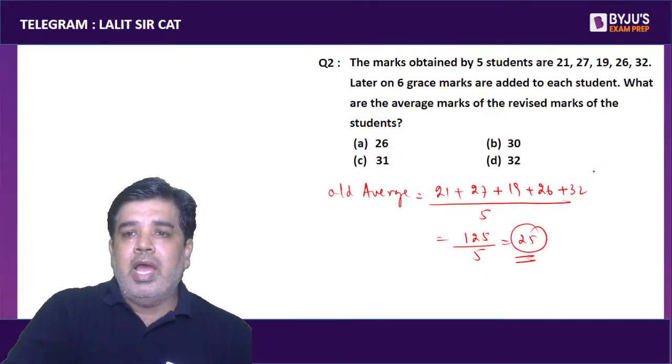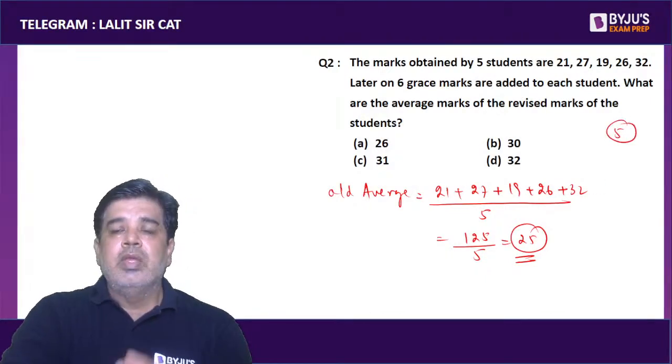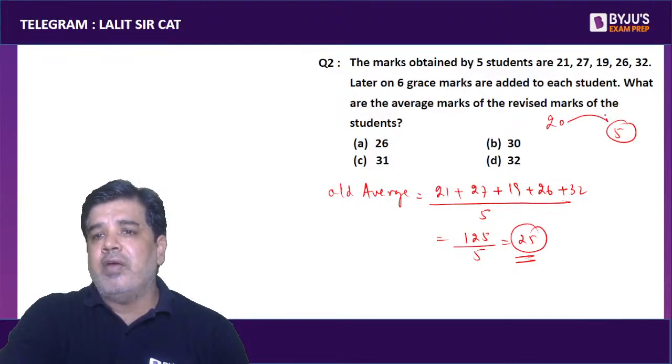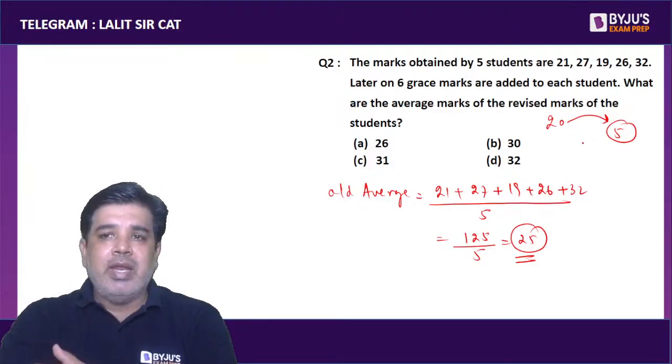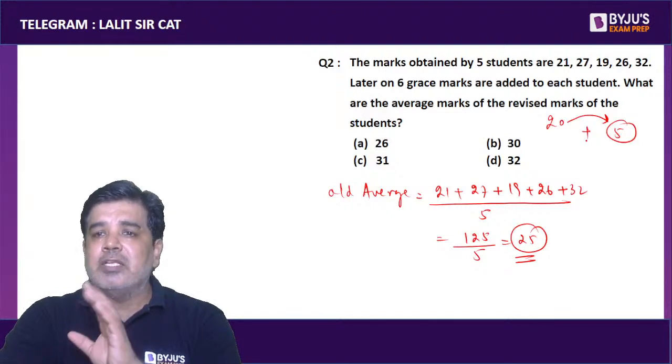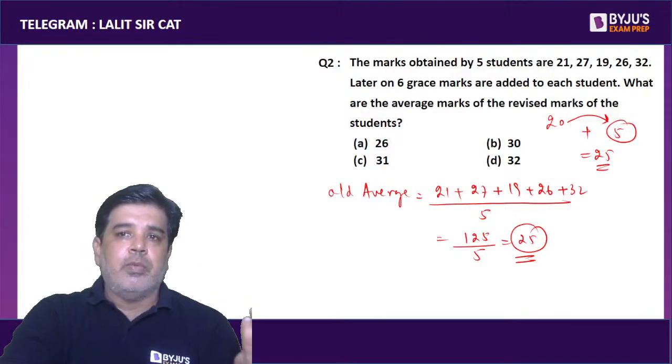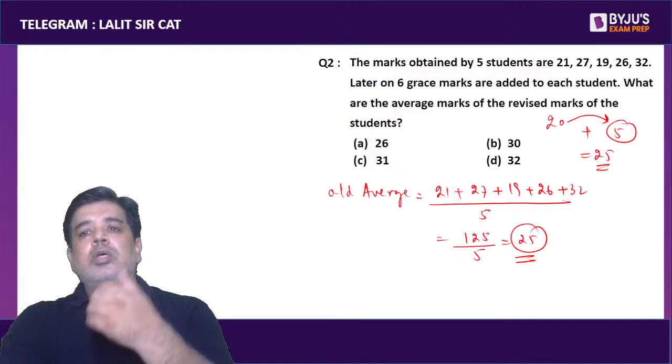So I was getting 5 over my supposed mean of 20, which means the average is 25.